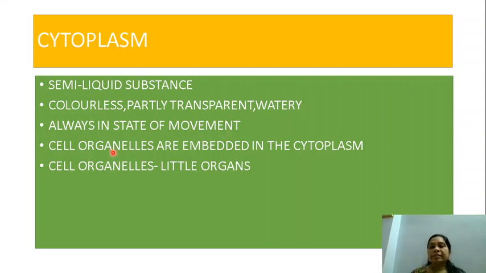The cell organelles are embedded in the cytoplasm. The parts of the cell, the smaller organs like the mitochondria, the ribosomes, endoplasmic reticulum, the nucleus, all these are the cell organelles. All these are embedded or kept in the cytoplasm. What is the other name for cell organelles? They are known as the little organs. Which are these little organs? The mitochondria, ribosomes, nucleus, lysosomes, the chloroplast, all these are cell organelles. And where are they kept? They are embedded in the cytoplasm.